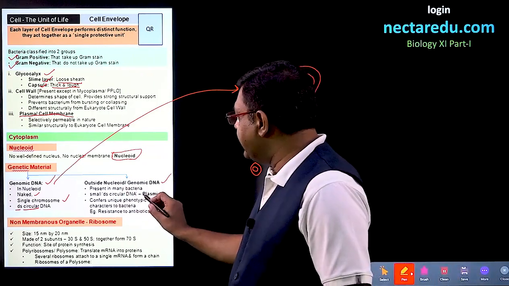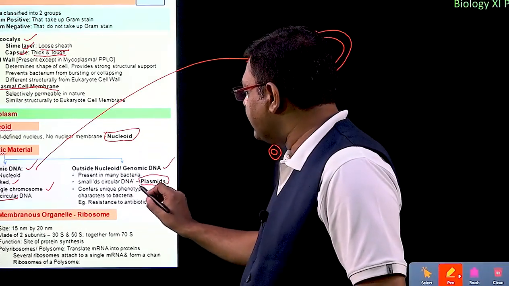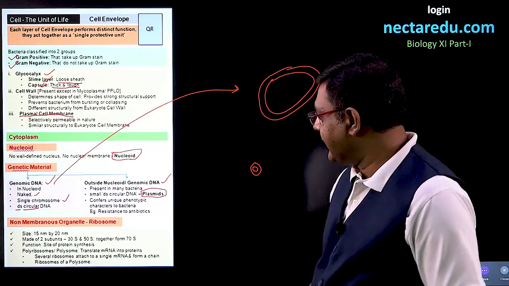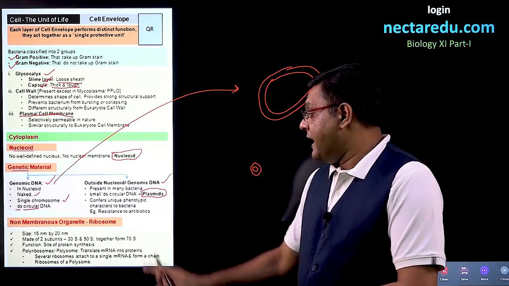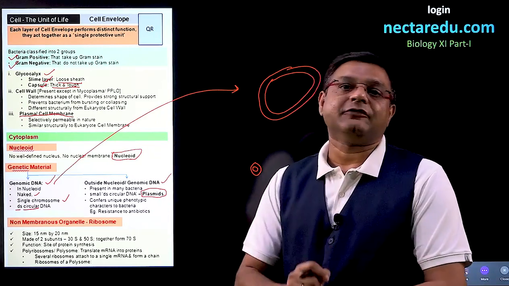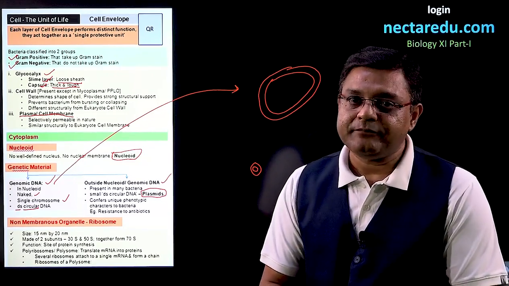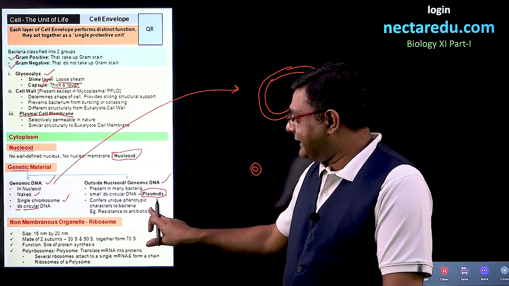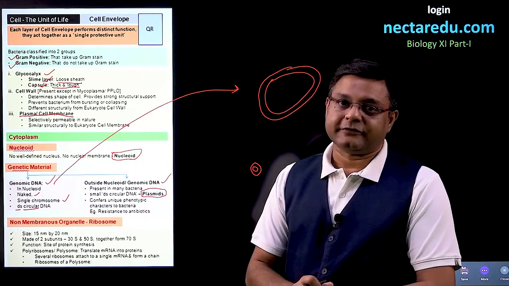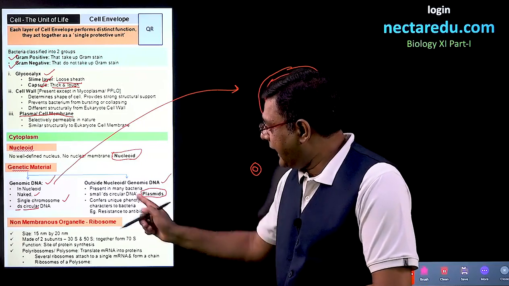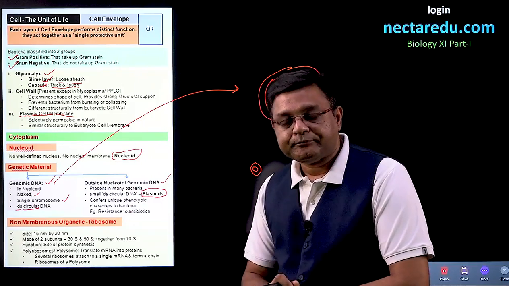So outside the nucleoid we have small rings of double-stranded circular DNA called plasmids. These give unique phenotypic characters to bacteria, for example resistance to antibiotics. This completes the difference between genomic DNA and extrachromosomal DNA.